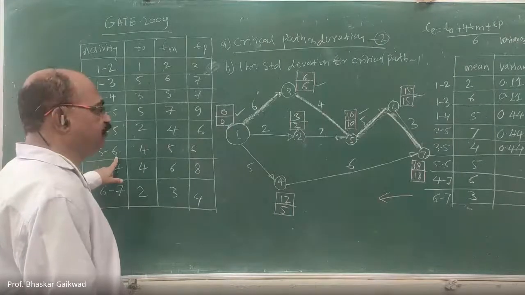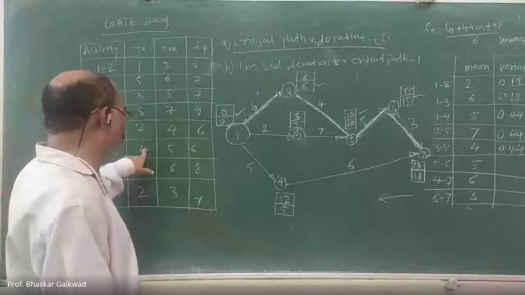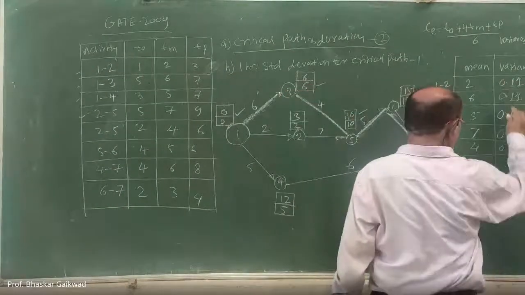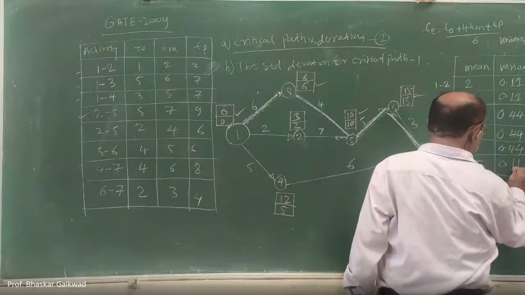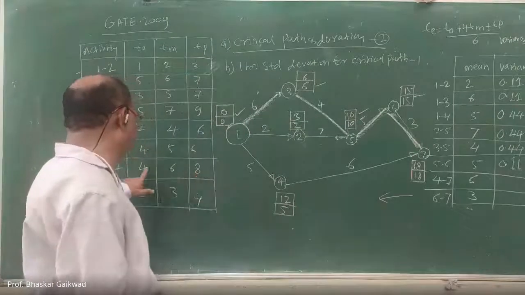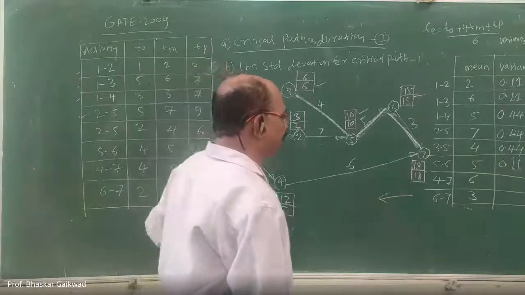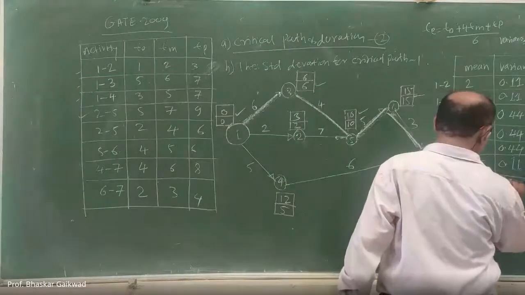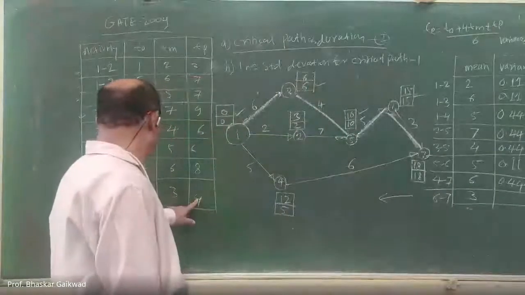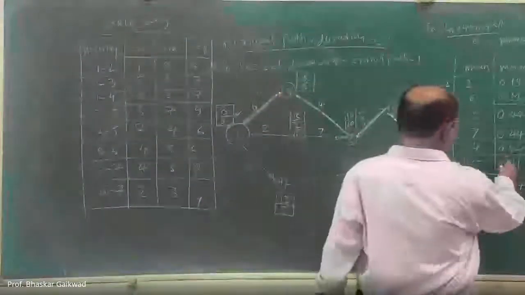Now 5 to 6: 6 minus 4, 2 divided by 6 bracket square. Same thing will be here. Then 4 to 7: 8 minus 4, 4 divided by 6 bracket square. Again same thing will be there. Then the last one: 4 minus 2 divided by 6 bracket square. Same thing will be there.